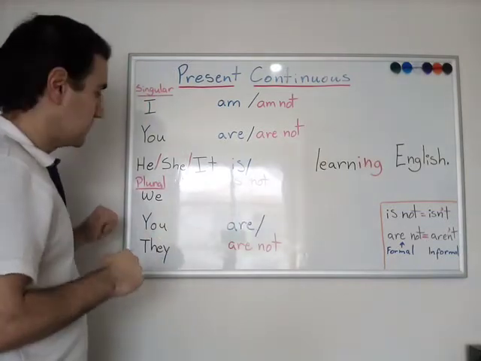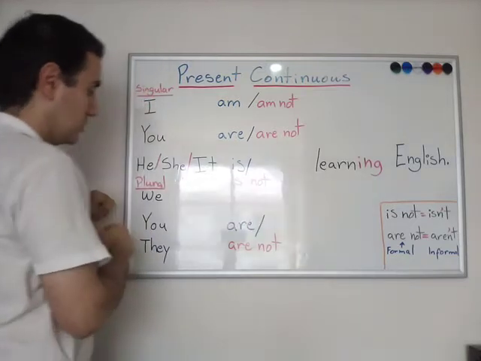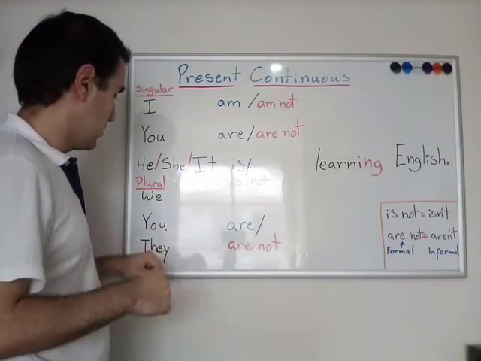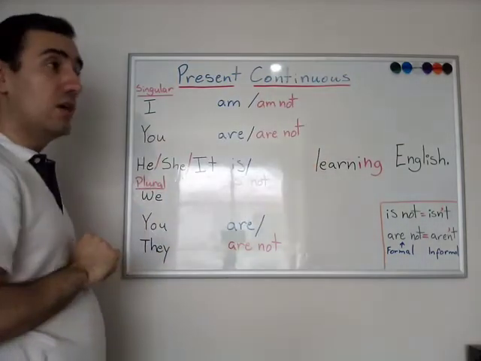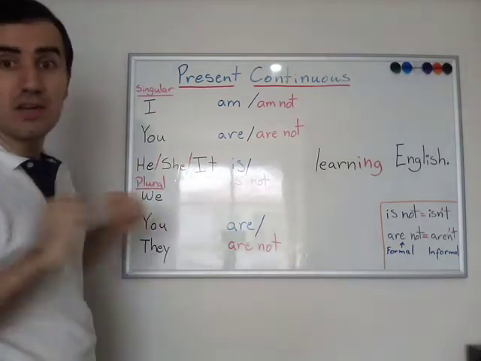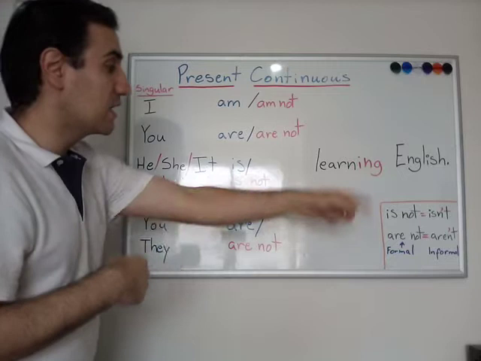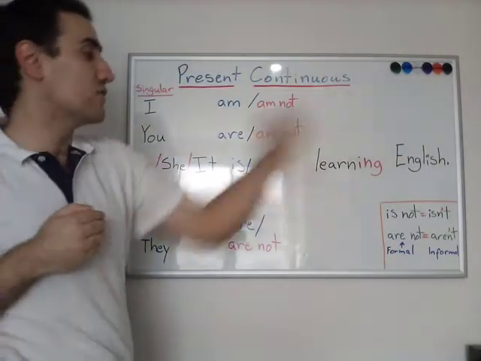It depends. In plural, we are learning English, or we are not learning English. The class, we, together. You can also refer to a group. So you are learning English, or you are not learning English. And they are not learning English, right? They, it's a different group that is far, has a distance from us.